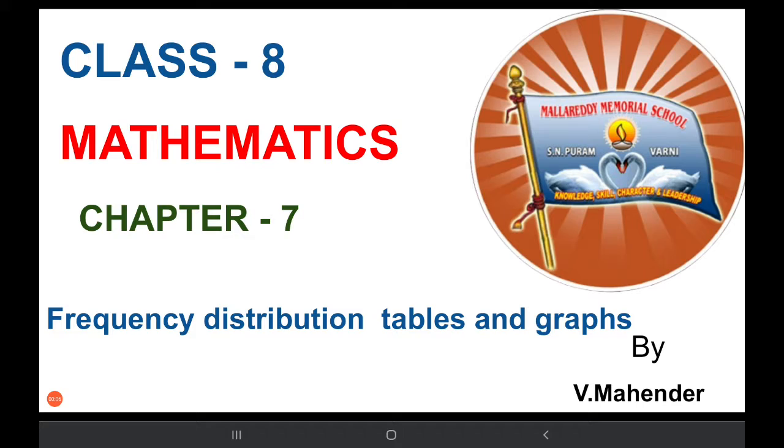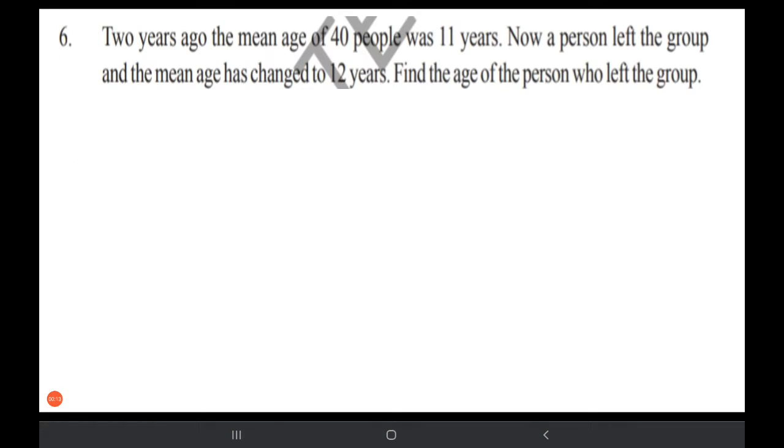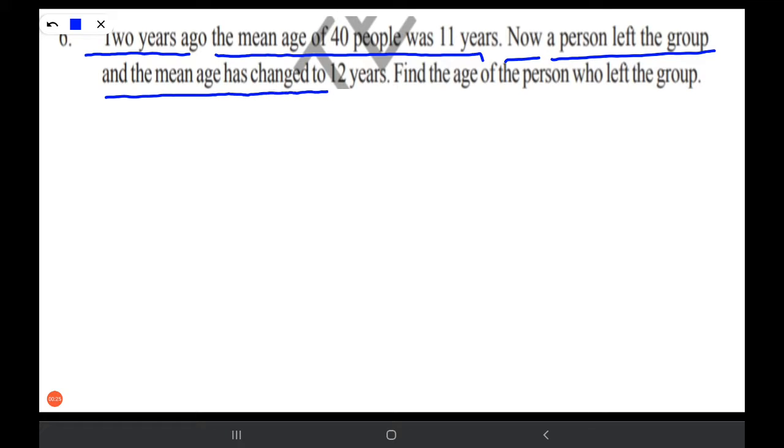In this video, we are going to solve exercise 7.1 problem number 6. Let's see the question. 2 years ago, the mean age of 40 people was 11 years. Now, a person left the group and the mean age has changed to 12 years. Find the age of the person who left the group. So here we have to find the age of the one person who left the group. With the given information we have to find that. Let's see.